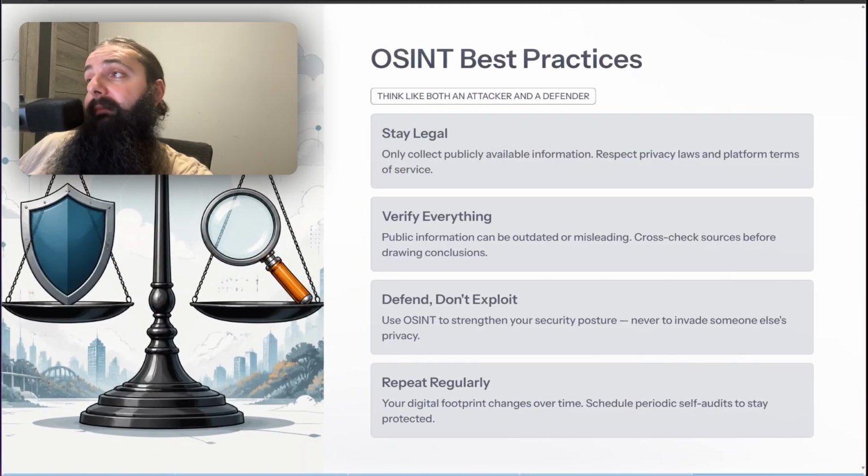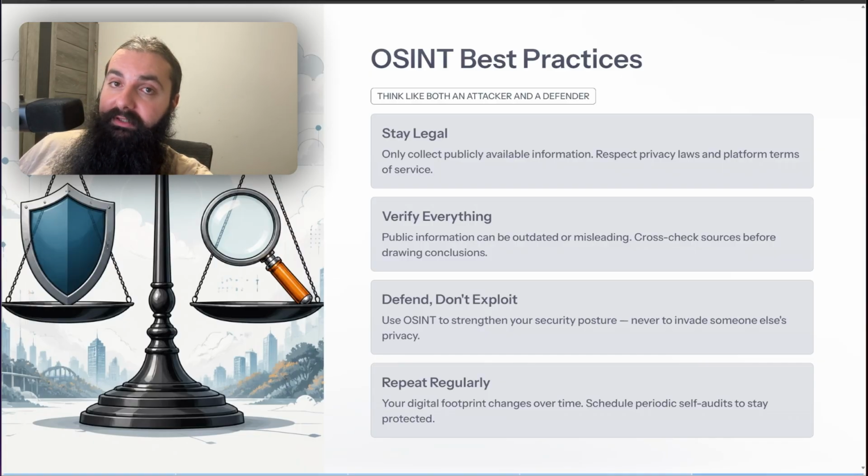And what are the best practices in OSINT? You need to think like both an attacker and a defender at the same time. It's very important. Like an attacker, okay, so if I'm a hacker, I'm hacking myself. What can I do to find more and more information? If I'm a defender, okay, I found all this information. Now, what can I do to hide all of this? Very key. You need to defend. Don't exploit anything. Important. Don't do anything illegal here. Don't promote anything illegal. We just do the basic stuff.